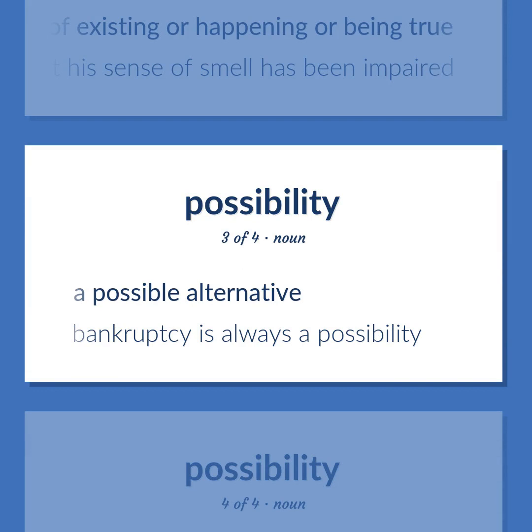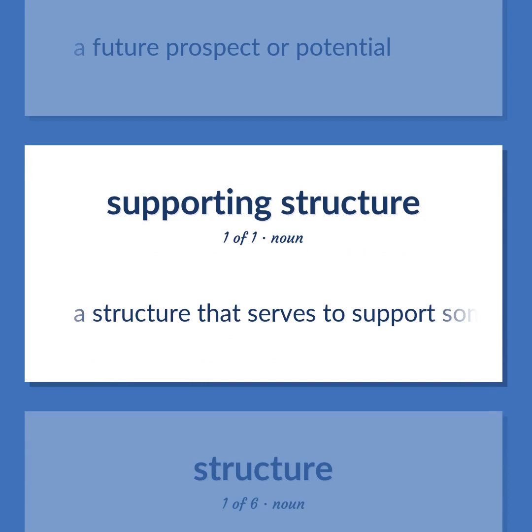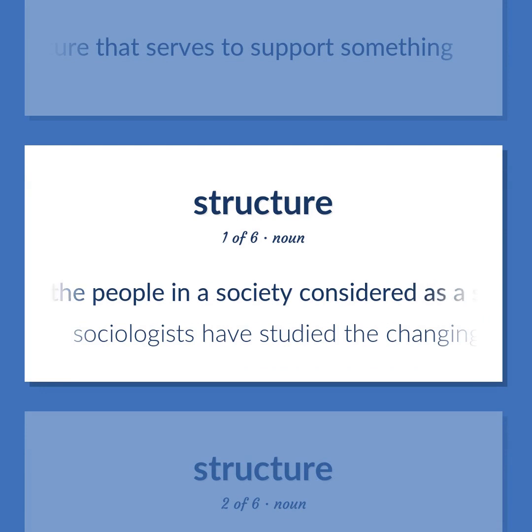A possible alternative. Bankruptcy is always a possibility. A future prospect or potential. A structure that serves to support something. The people in a society considered as a system organized by a characteristic pattern of relationships.